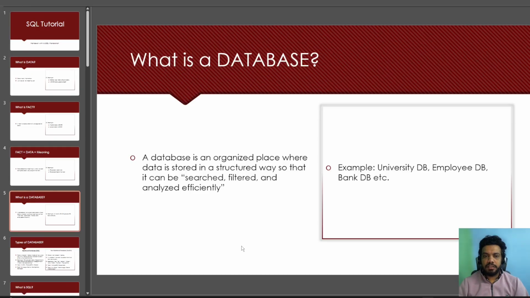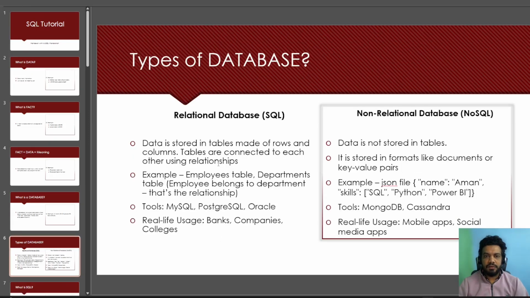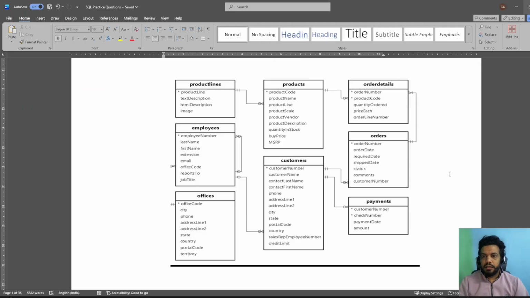So now let's understand the types of databases we have. There are two types of databases. One is relational database and the second is non-relational database. So let's look at an example of a relational database. You would see, this is the table structure. These are multiple tables connected with these arrows.